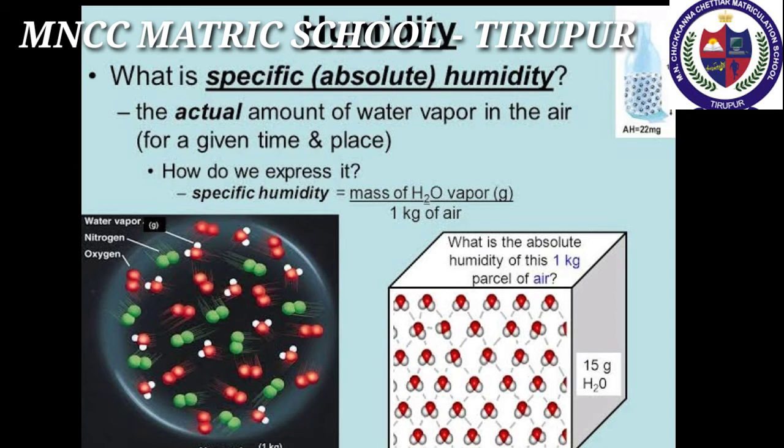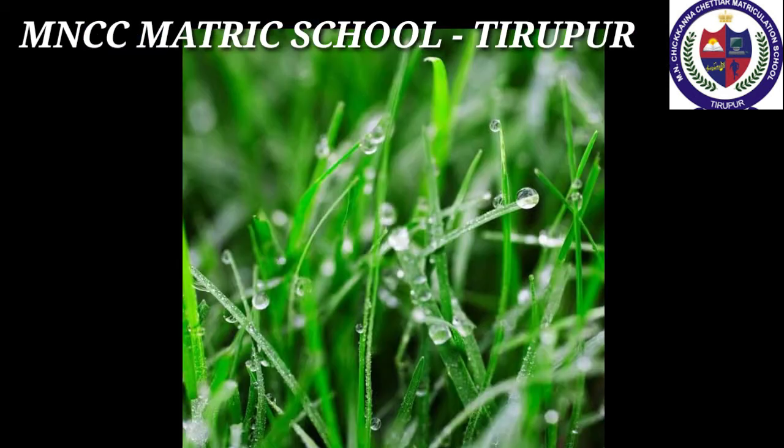Next is relative humidity. This is a ratio between the actual amount of water vapor present in the air and the maximum amount of water vapor it can hold at a given temperature. This is expressed as a percentage. Warm air holds more water vapor than the cold air. When relative humidity reaches 100%, the air gets saturated.